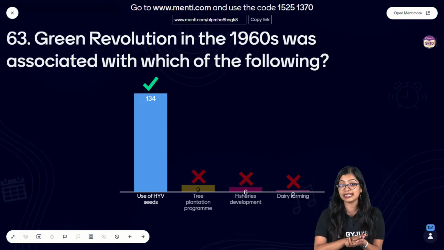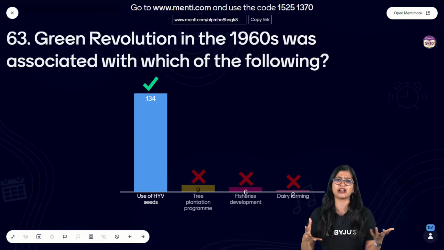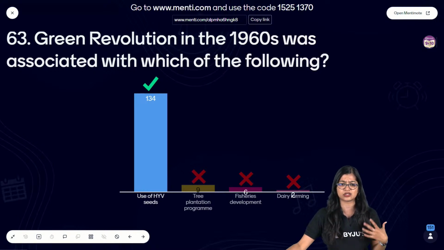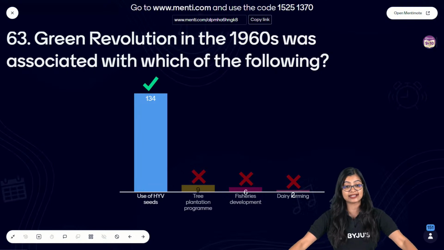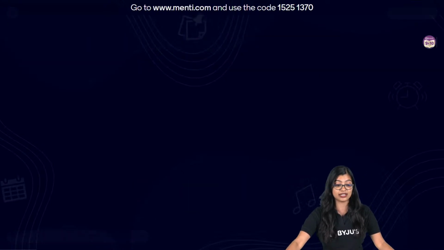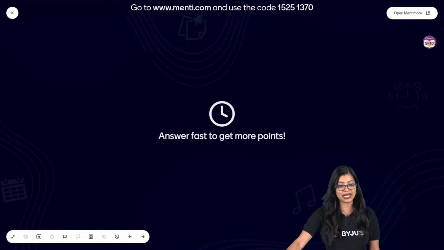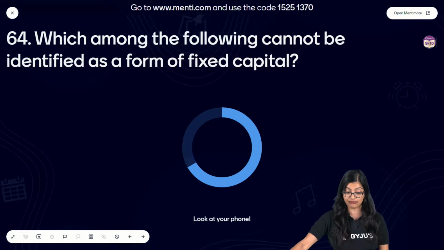And on using high-yielding varieties, we also saw that there was a shift in agricultural techniques, especially using chemical fertilizers, irrigation techniques, and so on and so forth. An example of HYV I can't give because there is going to be a question on that, and then you will tell me, ma'am, you are leaking questions and answers, which is why I will give you that example very soon. So with that, let's have a look at question number 64.